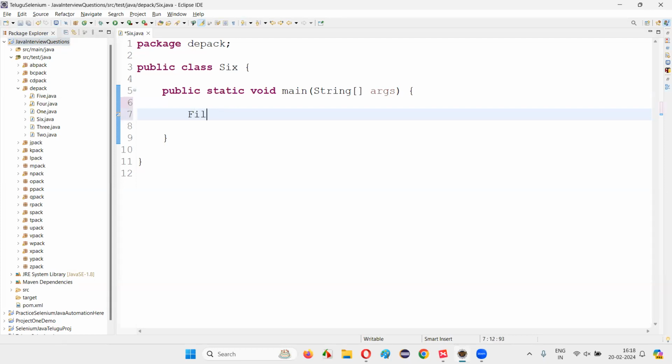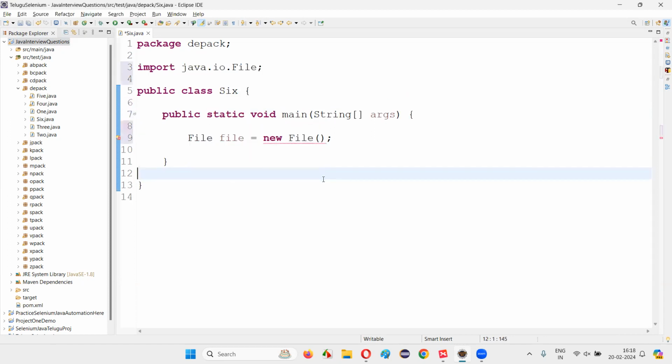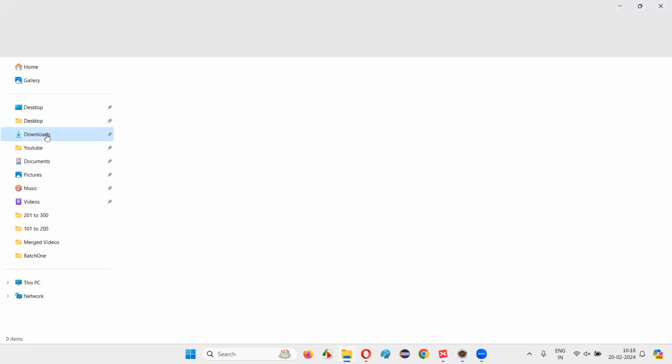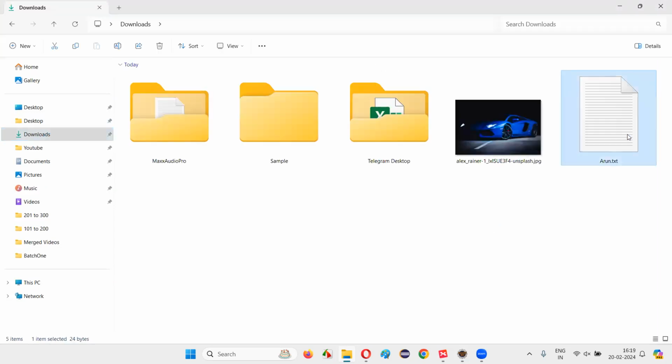First, we have to create an object for the File class. File is equal to new File. Like this, we have to first create an object using the new keyword. We have to create an object for the File class and import this File class from the java.io package. Now this constructor cannot be empty. In this constructor, we have to pass the argument as the full path of the file which is outside this particular project. So here in my machine, I'll take you to one location where you can find one file.